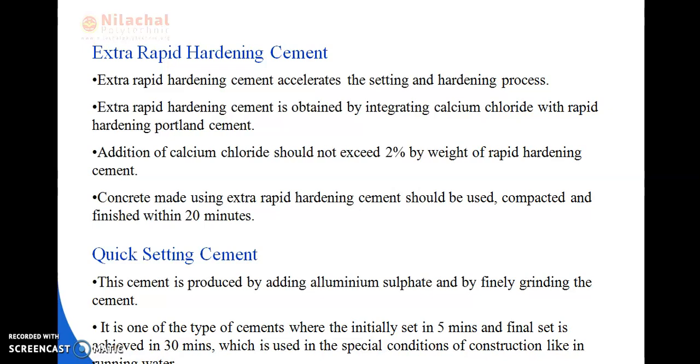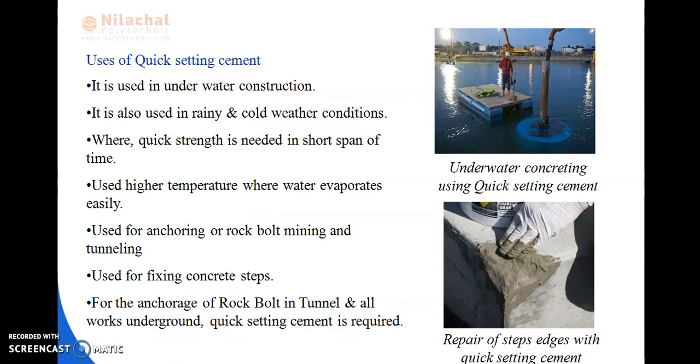So we can say that it is also used. What are the uses of quick setting cement? I have written it on the next slide. We'll be going to that. Okay, so here you can see what are the uses of quick setting cement. It is used in underwater constructions. It is also used in rainy and cold weather conditions where quick strength is needed in a short span of time. And it is used at a high temperature where water evaporates easily. It is used for anchoring or rock bolt, mining and tunneling. It is used for the fixed concrete steps. It is used for the anchorage of rock bolt in tunnels and all the works underground.